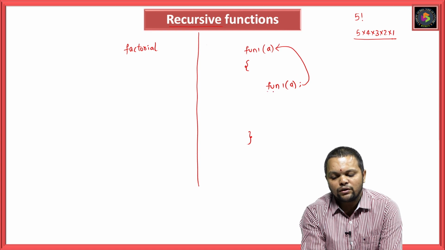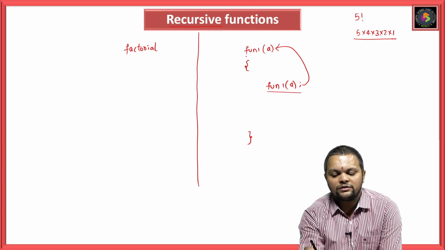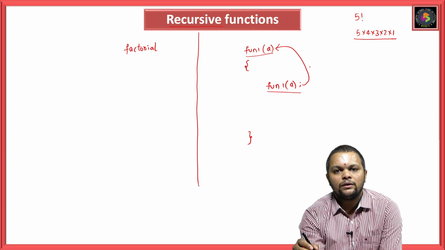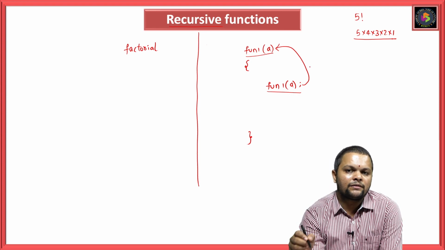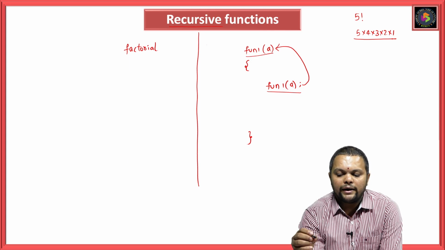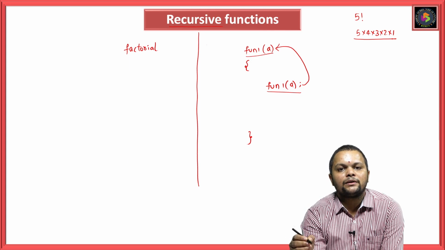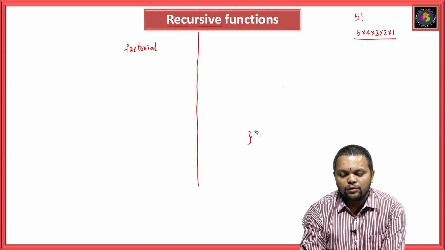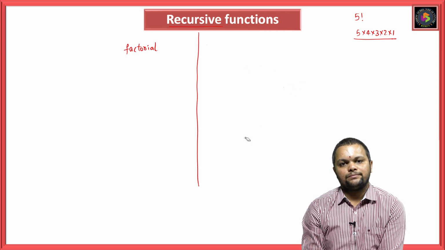If I am calling like this without ending a particular function, this will go into an infinite loop. Why? Because function 1 of a is called, again it will go to this particular one, again function 1 of a is called. There is no ending. If you want to end a particular function, you need to have a particular condition for that. So I will explain that with a program which is called the factorial program.